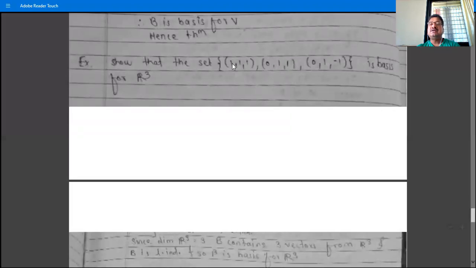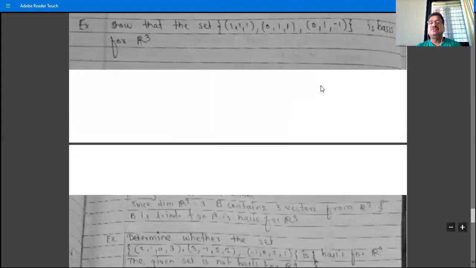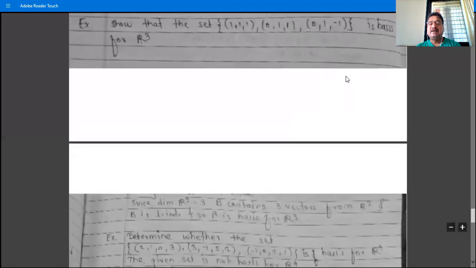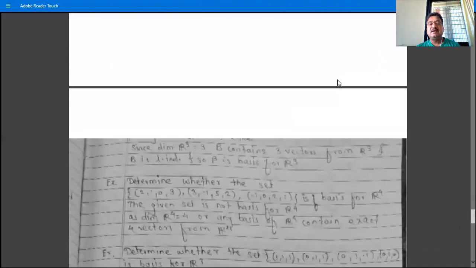Denote these elements as v1, v2, v3, and then write: let k1, k2, k3 be scalars such that k1v1 + k2v2 + k3v3 = 0. Write the values of v1, v2, v3, then apply the definitions of scalar multiplication and vector addition, and we get k1, k2, k3 all equal to 0, and therefore the set is linearly independent.